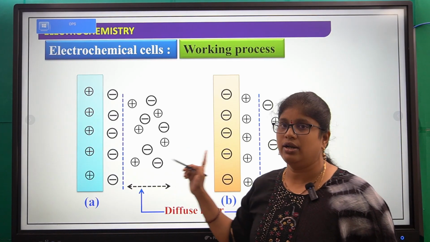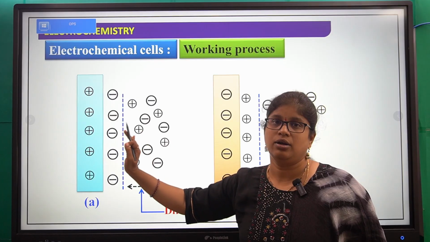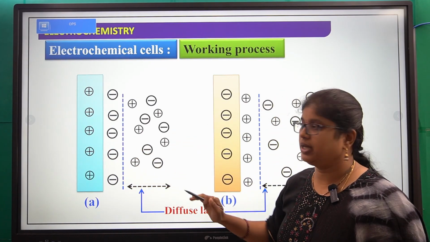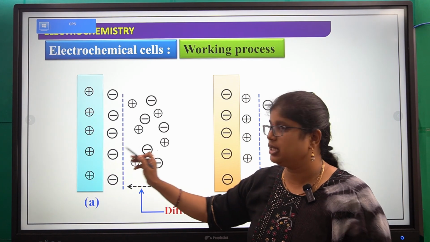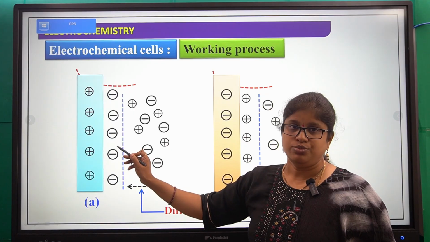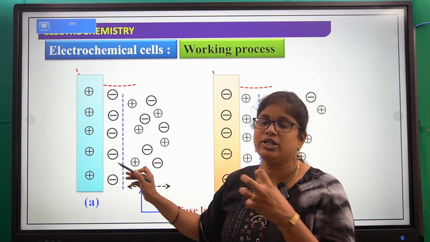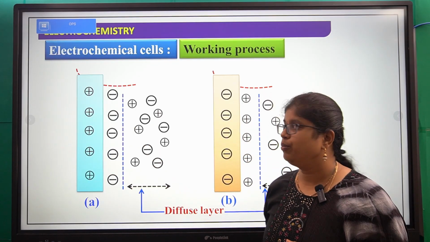The ions are diffusing, moving. Why? Negatively charged particles are moving towards the electrode. Why? Because zinc is converting into zinc plus 2. So here zinc plus 2 attracting negatively charged ions. So that's why it is negative potential.